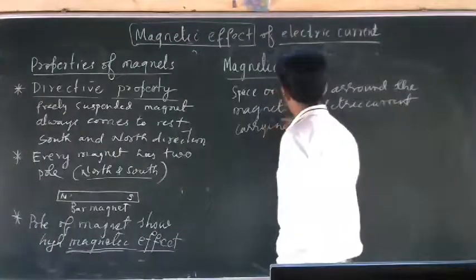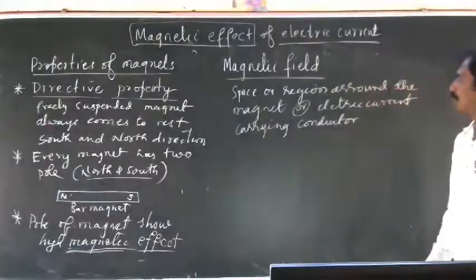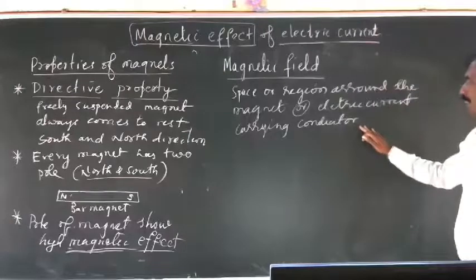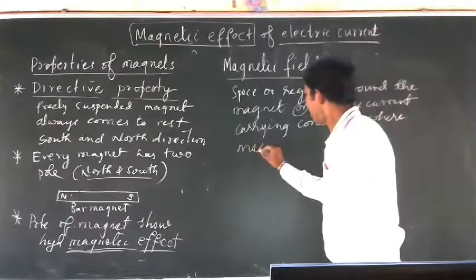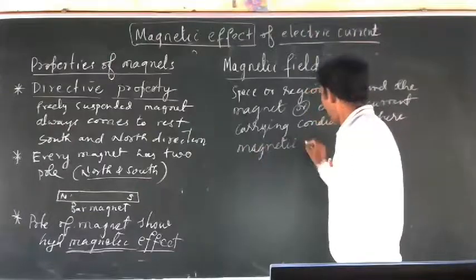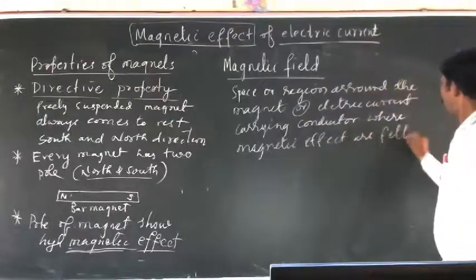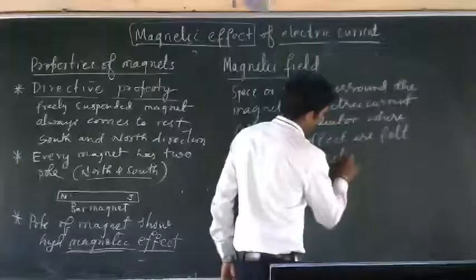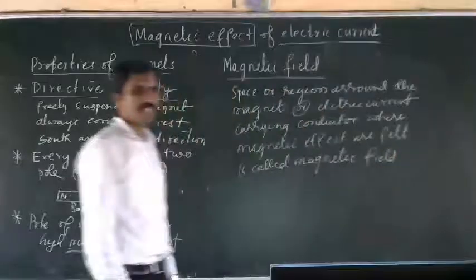So the space around the magnet or electric current carrying conductor where magnetic effects are felt is called magnetic field.